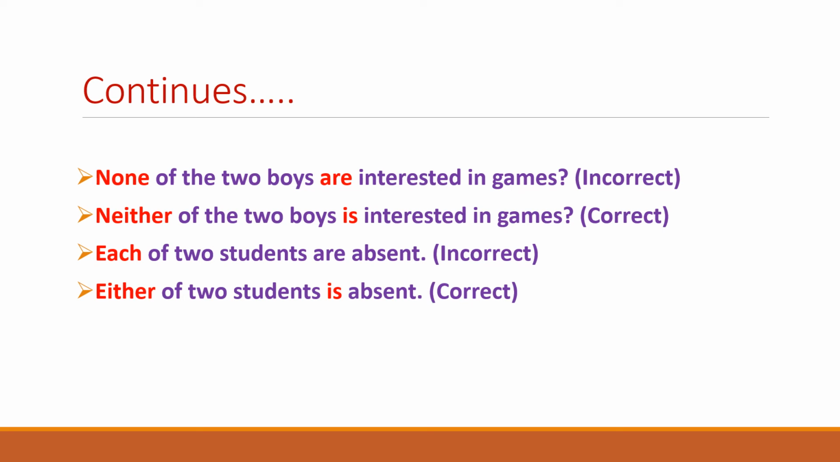The last example for this rule is each of the two boys are absent. Again, two boys have been mentioned. That's why we have to use either, not each, for this one. So either of the two boys is absent. Again, we have to use the singular verb or helping verb with them. That's why each of the two students are absent is incorrect, because it is plural, and again, each is not used there. Either of the two boys is absent is the correct sentence and grammatical structure.